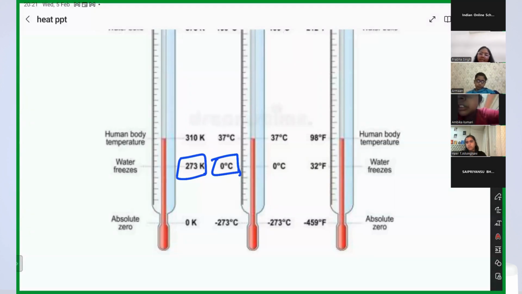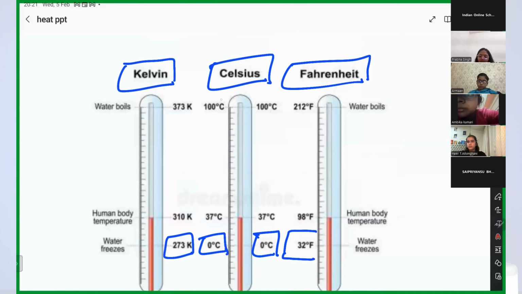Okay, then tell me, 0 degrees Celsius is equal to how much Fahrenheit? 32 Fahrenheit. Are they saying right or wrong? Yes, ma'am, they are saying it right. Good. Now coming to the boiling temperature. 100 degrees Celsius is the boiling point of water.